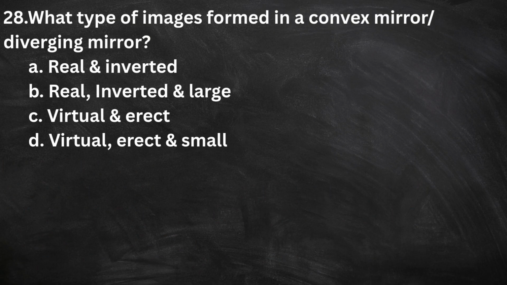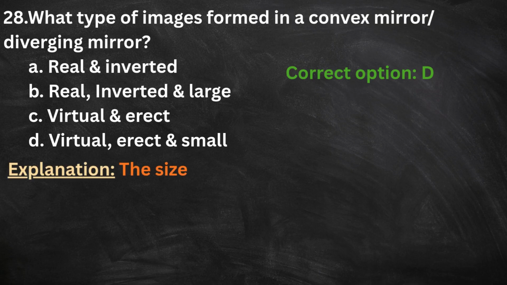28. What type of image is formed in a convex mirror or diverging mirror? A. Real and inverted. B. Real, inverted and large. C. Virtual and erect. D. Virtual, erect and small. The correct option is D. Here is the explanation.